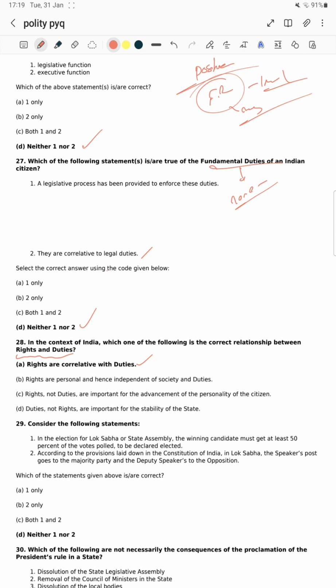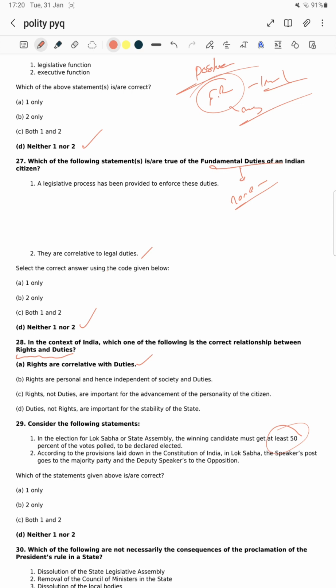Consider the following statements. Statement 1: in the election of the Lok Sabha or the State Assembly, the winning candidate must get at least 50% of the votes polled to be declared elected. No sir, a majority of votes should come. However many candidates are standing, the winner needs a plurality among them. There is no rule of 50%. If that were so, no one would win and there would have to be repeated elections. Statement 1 is wrong.